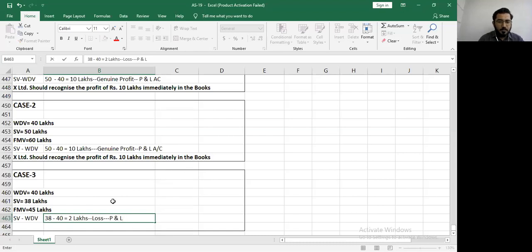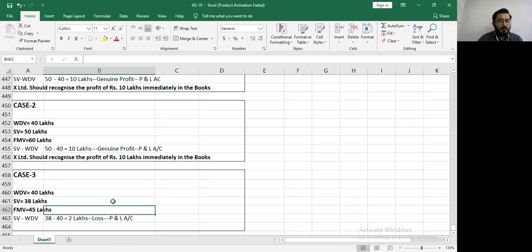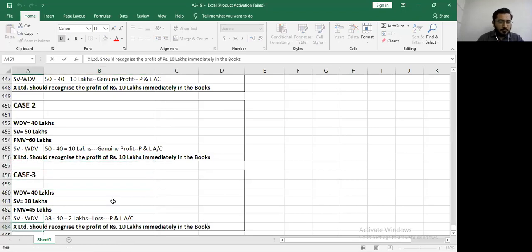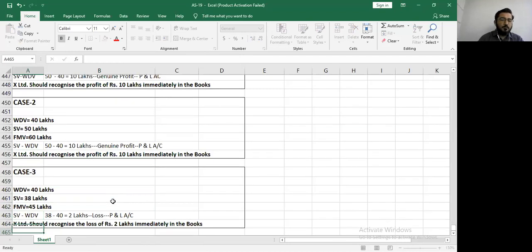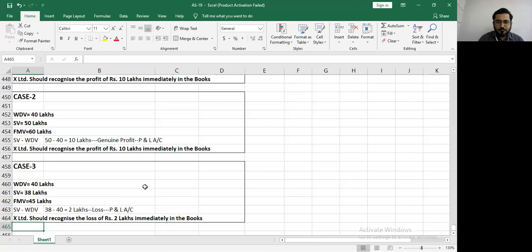Just one small thing I want to correct. Never write in the exam "genuine loss". A loss is always a loss, because the loss is never split in this question. So just mention loss. The concept that you have understood is fine, but don't mention the word genuine in front of the loss in the exam. Right? So, what will be your final statement? X Limited should recognize the loss of rupees 2 lakhs immediately in the books of accounts. Okay, so X Limited will have a loss of rupees 2 lakhs immediately in the books. Perfect. Thank you.